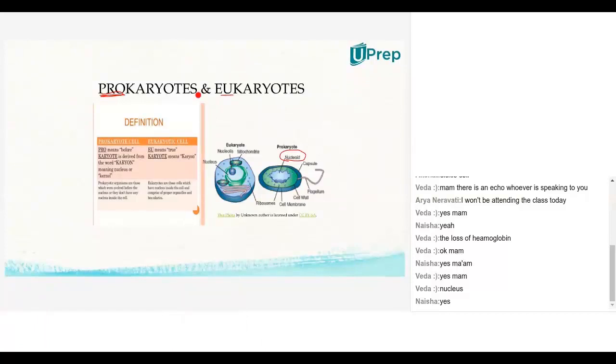So this is the basic difference between prokaryotes and eukaryotes. For example, all the unicellular organisms are prokaryotes. Amoeba, paramecium, bacterial cells, all come under prokaryotes. And eukaryotes, you can say plant cell, animal cell, human cell, all these multicellular organisms are eukaryotic cells.